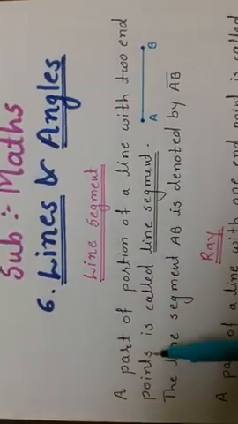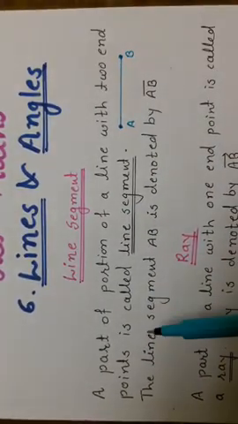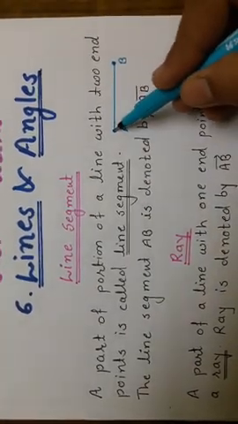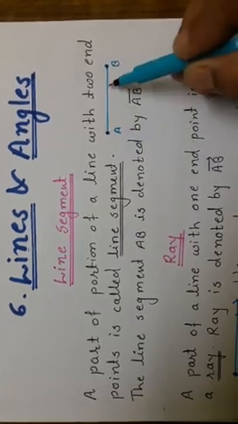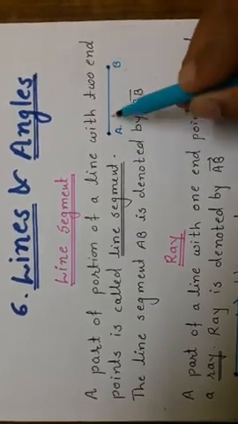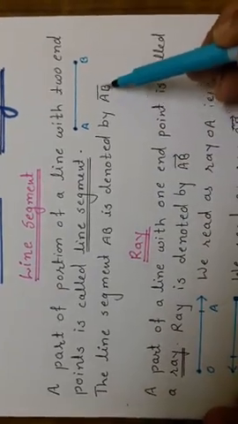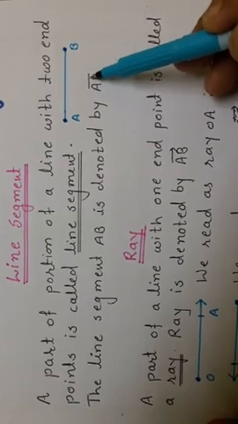Line segment. A part or portion of a line with two end points is called a line segment. Everyone knows very well that as a line segment has two end points, we can't extend this line. The line segment AB is denoted by AB, and here is the line segment we have drawn.